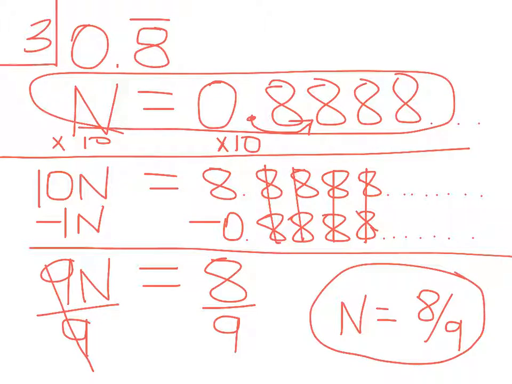So it's kind of weird, but the reason we started this out by multiplying by 10 is because we only needed to move the digit one place to the right. If there's another number that repeats after 2 places, we would multiply by 100. If we needed to move the decimal 3 places, we'd multiply by 1,000. Again, that's kind of tricky. Don't feel like you have to understand that completely, but if you follow those steps, you will be able to get any of those correct.